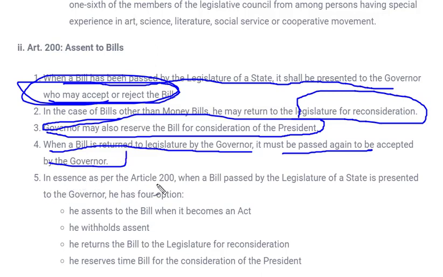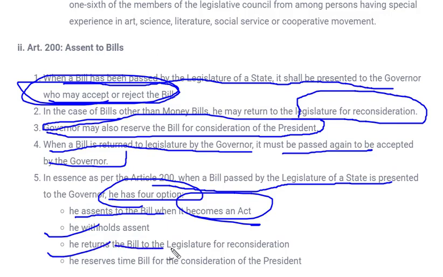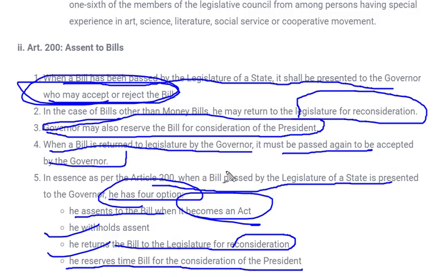In essence, as per Article 200, when a bill passed by the legislature of a state is presented to the governor, he has 4 options. Now what are these 4 options? Whenever a bill is presented to a governor, he can give assent to the bill, and that will ultimately become an act. He can withhold the assent, that means he can withhold for some time, or he can give the bill back for reconsideration. He will give the bill to the legislature so that they may reconsider it and make changes. After that, that will become a bill. Or he reserves the bill for the consideration of the president. This has already been explained earlier.